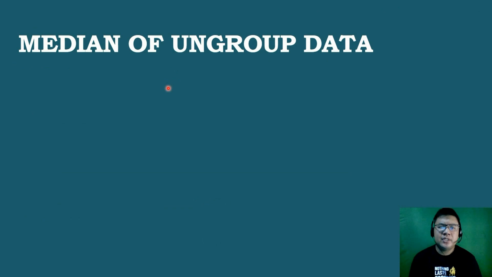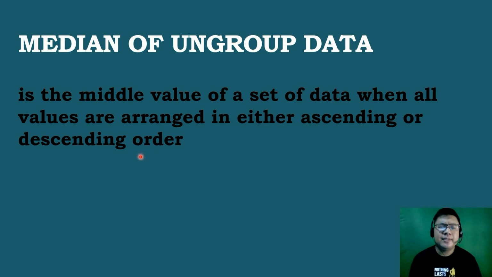Let's now proceed with the second measure of central tendency, which is the median. When we say median, it is the middle value of a set of data when all values are arranged in ascending or descending order. If the frequency of data is odd, then the middle value is the median of the set of data. And if the frequency is even, then the median of the data is the mean of the two middle values. So let's have an example.